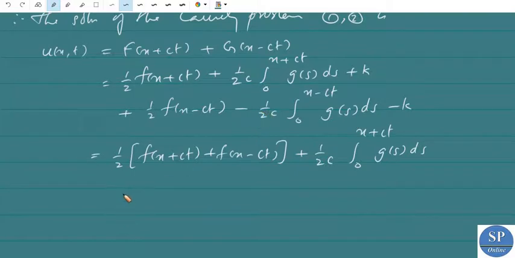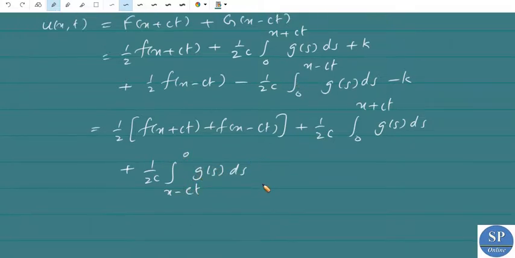Here this can be written as positive 1 by 2c into integral x minus ct to 0 g of s ds, and k is cancelled because integral 0 to x minus ct g of s ds is negative of integral x minus ct to 0 g of s ds.